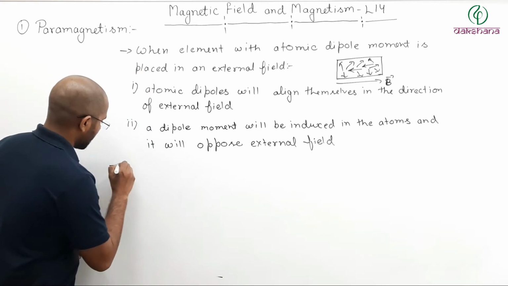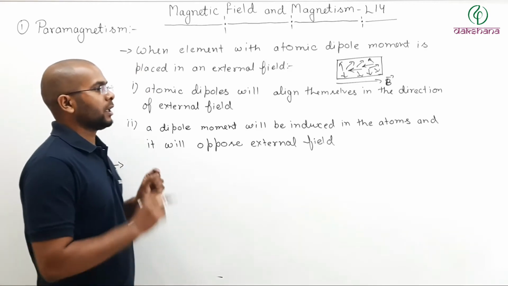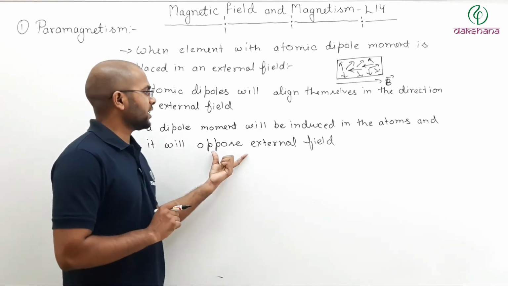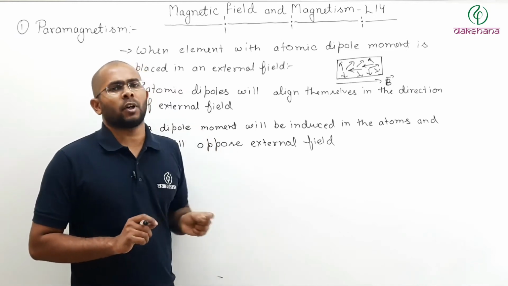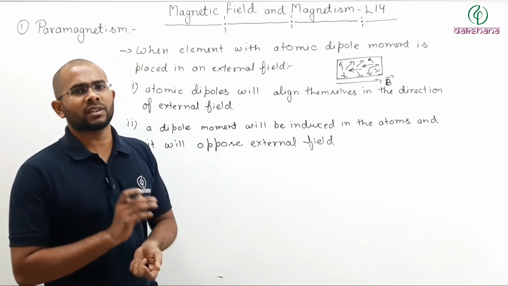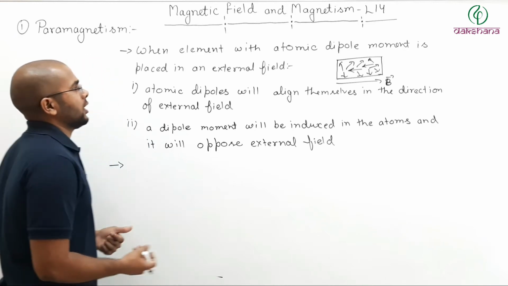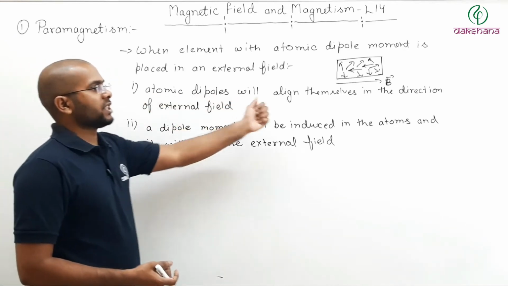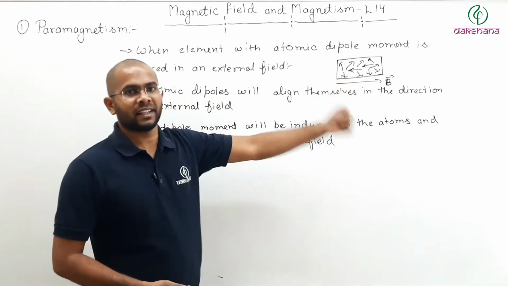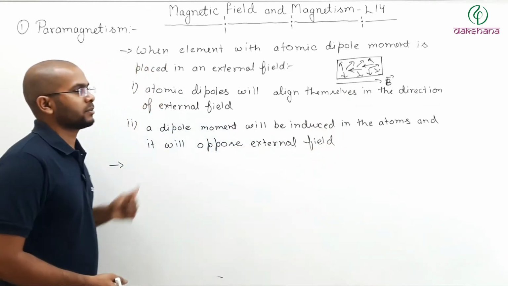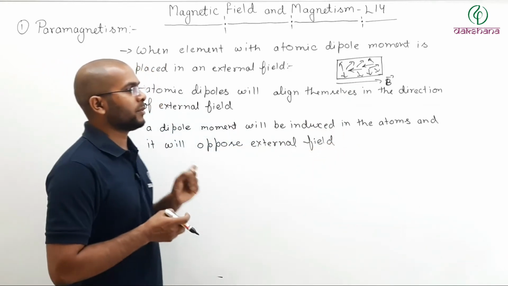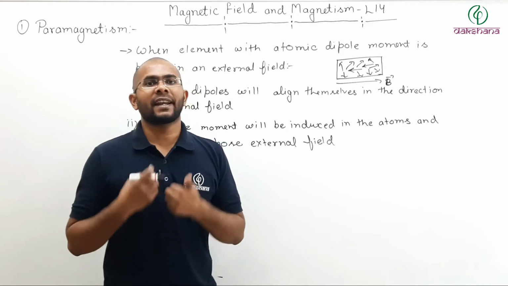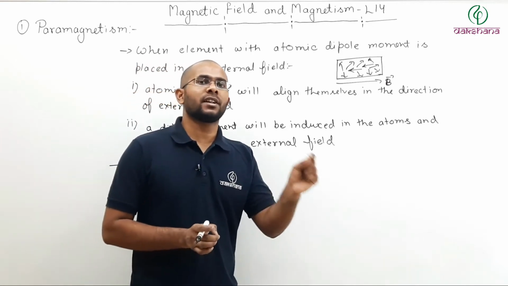Now, second point, now you can write. Now what happens? This induced dipole moment is very small. Its magnitude is very small. So overall, this atomic dipole which aligns is greater and this is small. So you can say that dipole moment due to alignment is greater than dipole moment that is induced.